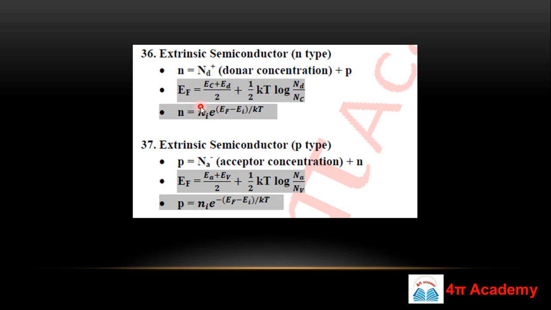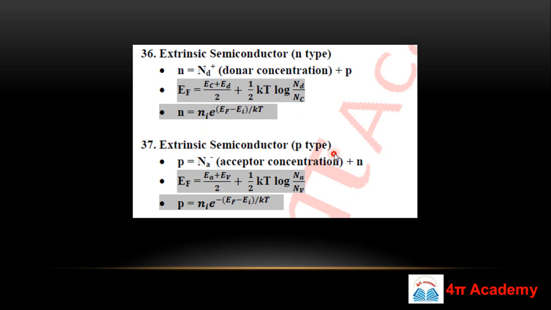The Fermi energy level inside the n-type semiconductor can be calculated as EC plus ED by 2 plus half kT log Nd upon Nc, and the charge carrier concentration will be ni e to the power EF minus Ei upon kT. Ei is the intrinsic level, EF is the Fermi energy level, and ni is the intrinsic carrier concentration. If ni, EF and Ei are given, you can calculate the total charge carriers inside your n-type semiconductor.